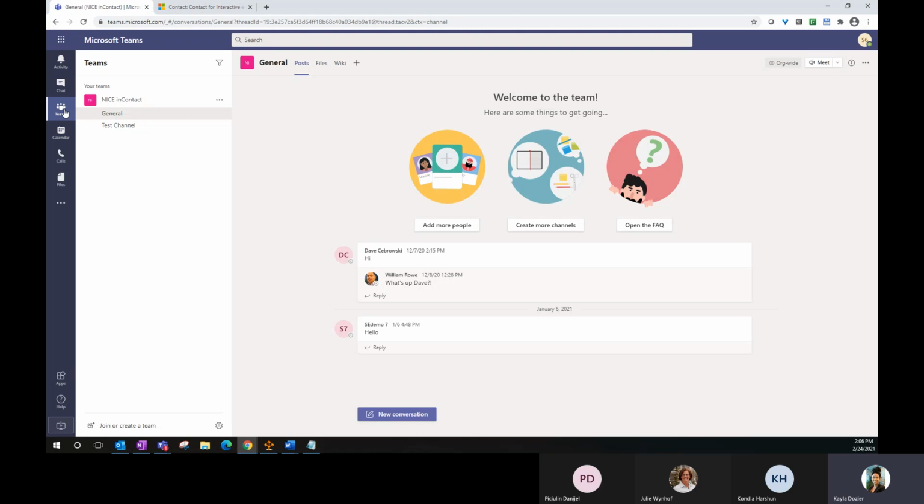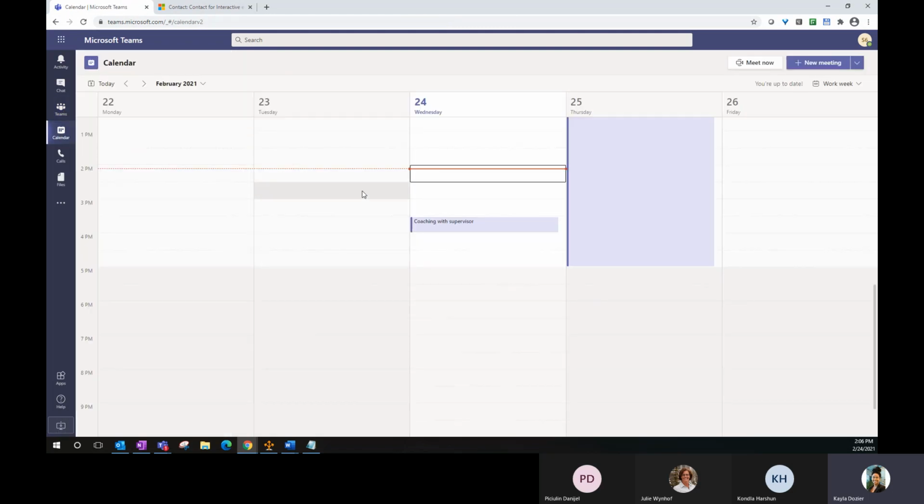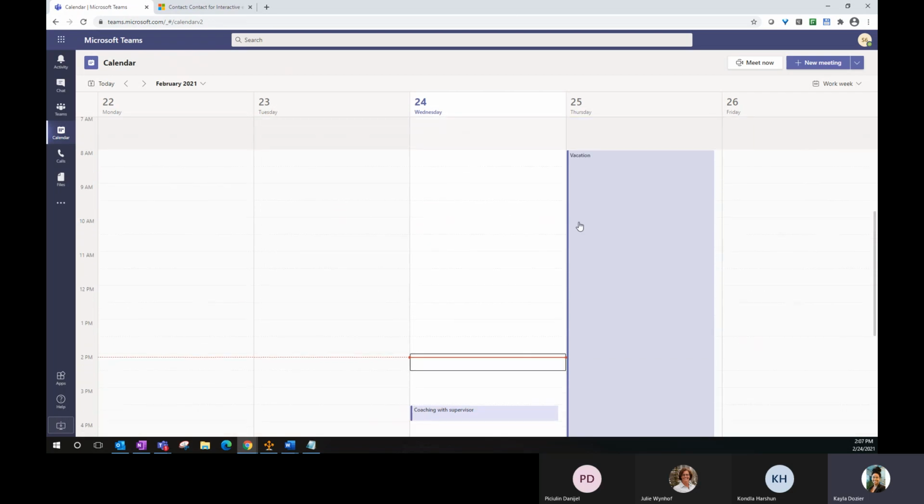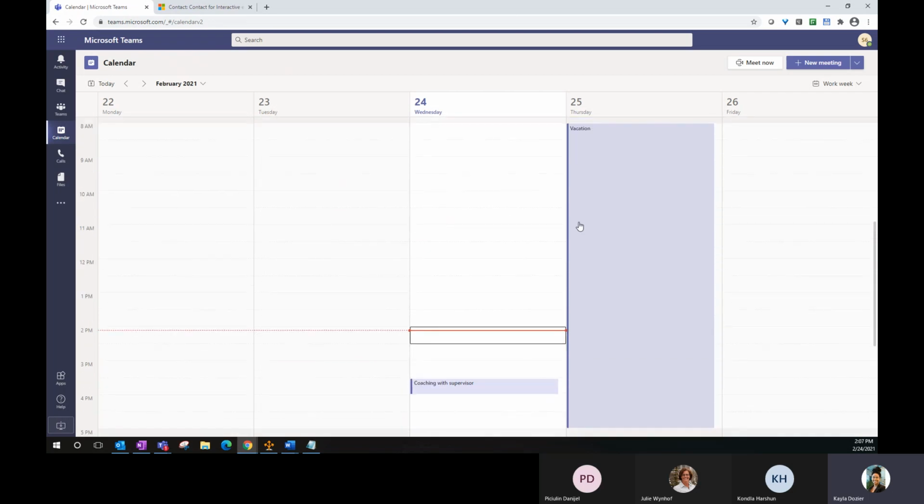One of the newer features here would be the calendar presence sync ability. So I have a couple of things on the calendar just to give you an idea of what it could look like from an agent perspective here. Later on today, I have a coaching with my supervisor, and tomorrow I have a vacation day. With all of that, that can be synced here from a Microsoft Teams perspective. So very high level, but I just want to speak to that from the Teams perspective. And then I'll segue over to Dynamics, as I know that's definitely the hot topic. But any questions about what you're seeing or what you do with Teams today?